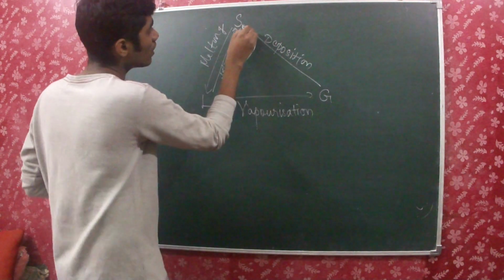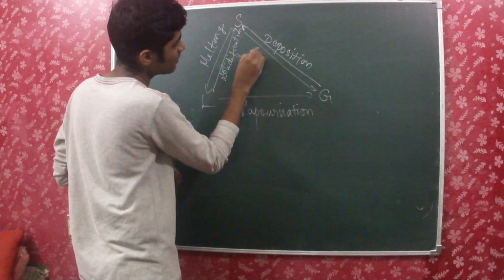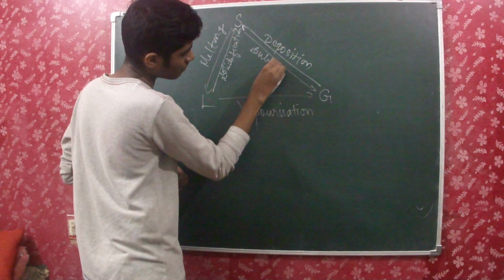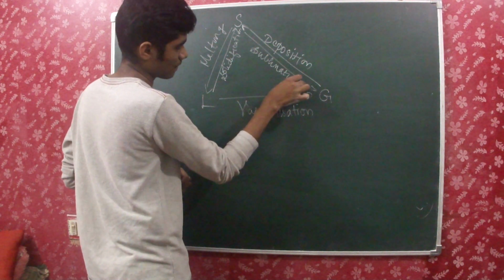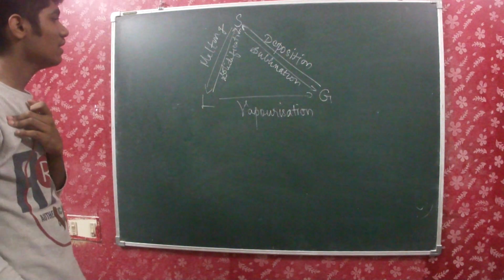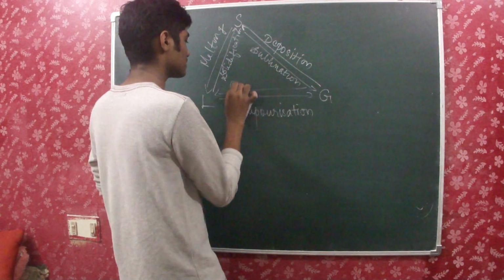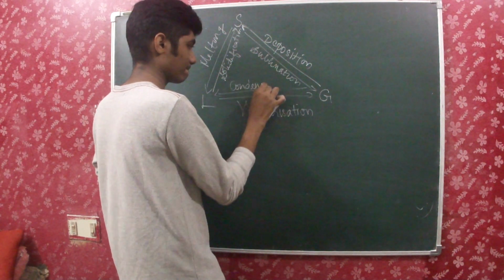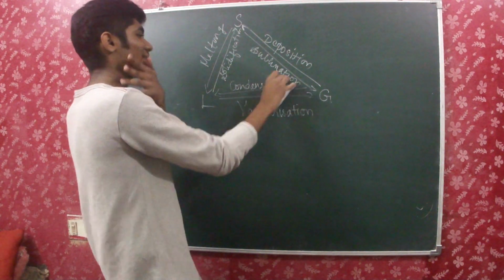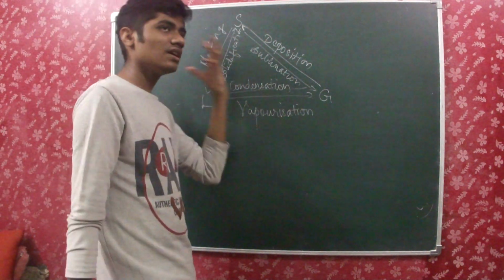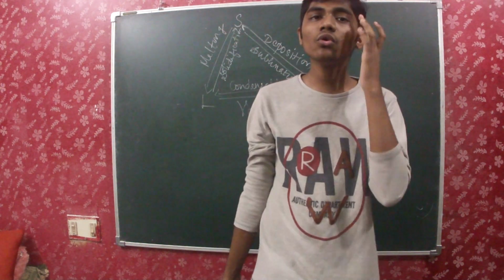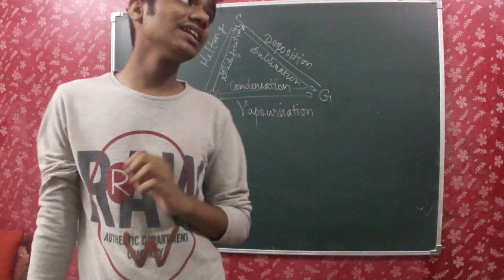Then solid to gas, sublimation. One more thing, gas to liquid, condensation. So from this picture we can come to know that these changes of states of matter are possible.